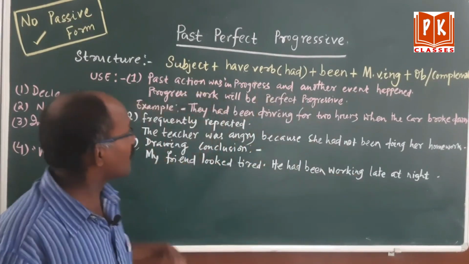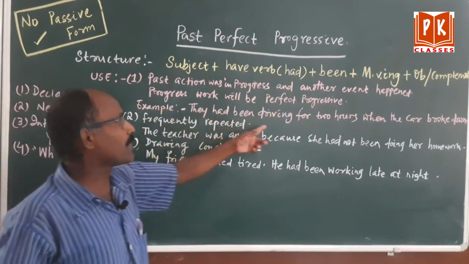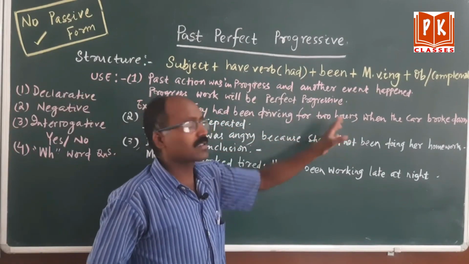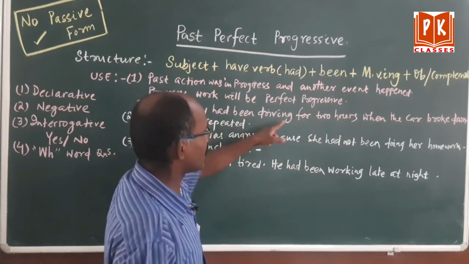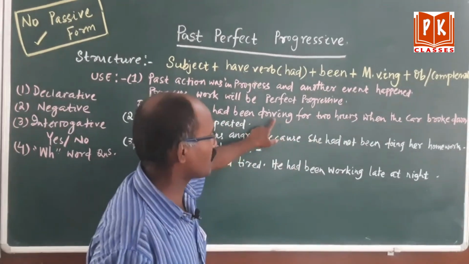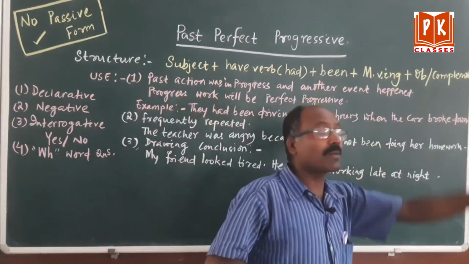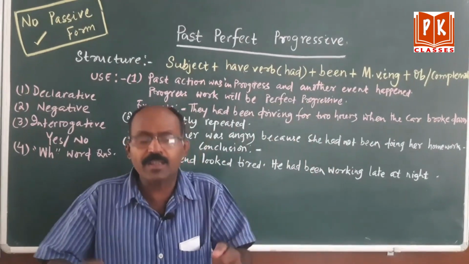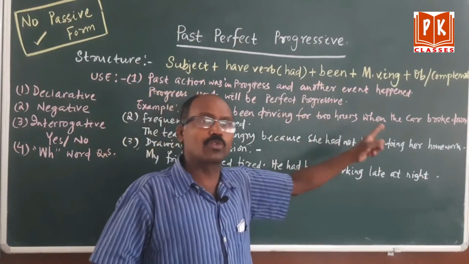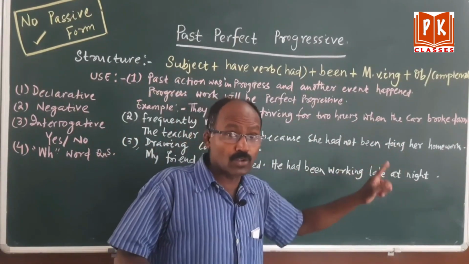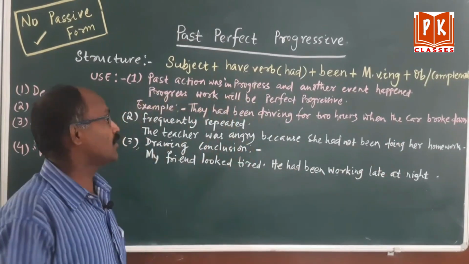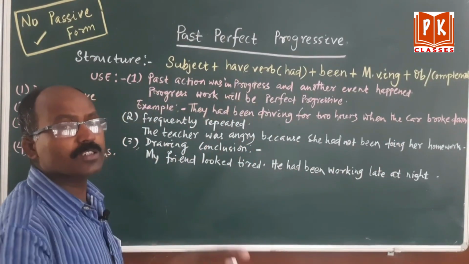Clear? Example, they had been driving for 2 hours. Two things are happening here. They had been driving the car for 2 hours, that is one thing, and when the car broke down, that means while they were driving, the car broke down. At a time, two things happened. When two things happened, what was continuing? That will be past perfect progressive.